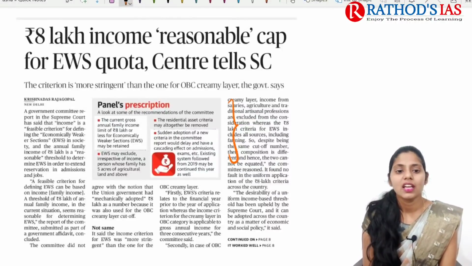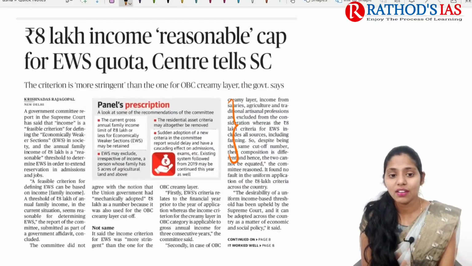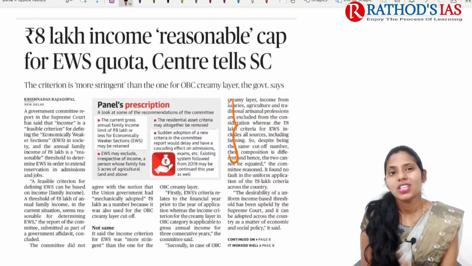It says that the current annual family income limit of 8 lakh or less is retained. That means it is okay. And this EWS may also exclude, irrespective of income, a person whose family has 5 acres of agricultural land and above. So this is one cause of concern.